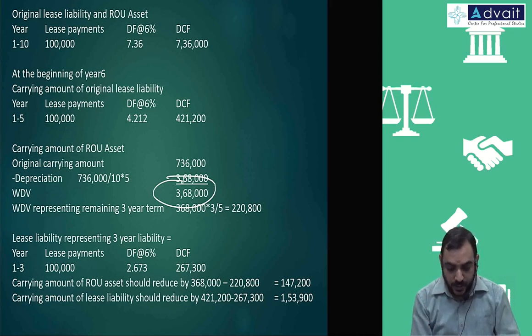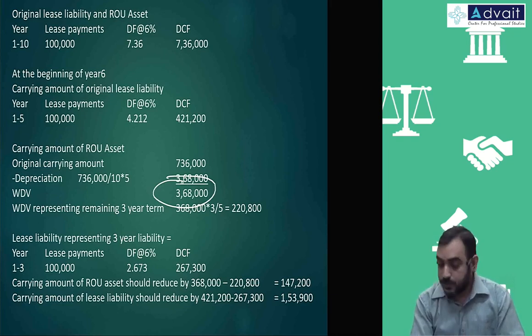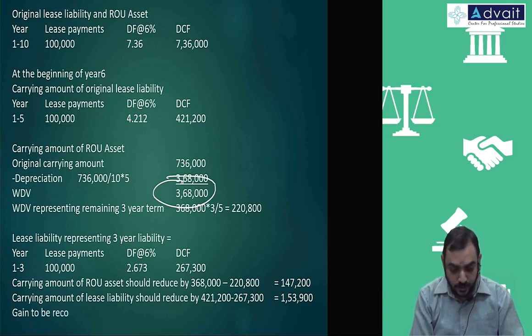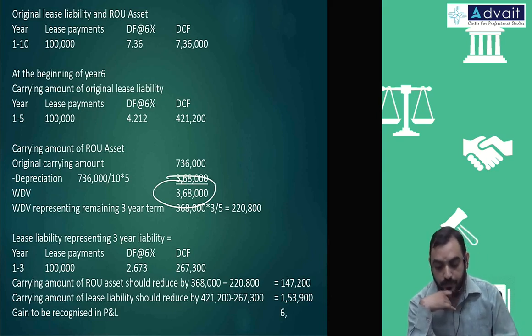Therefore, the difference to be recognized in P&L, the difference is gain or loss. Liability is reducing or asset is reducing, which is more in reduction? Liability, so it's a gain. Gain to be recognized in P&L. 6,700 exactly.